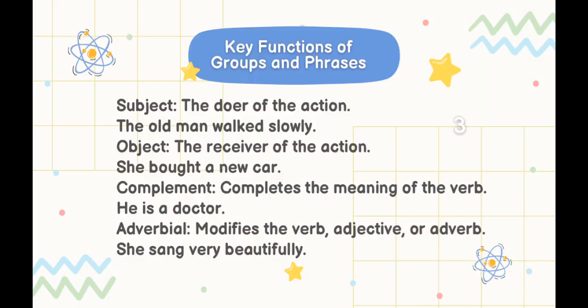Key functions of group and phrase. Subject, the doer of the action. The old man walked slowly. Object, the receiver of the action. She bought a new car. Complement, completes the meaning of the verb. He is a doctor. Adverbial, modifies the verb, adjective, or adverb. She sounds very beautiful.